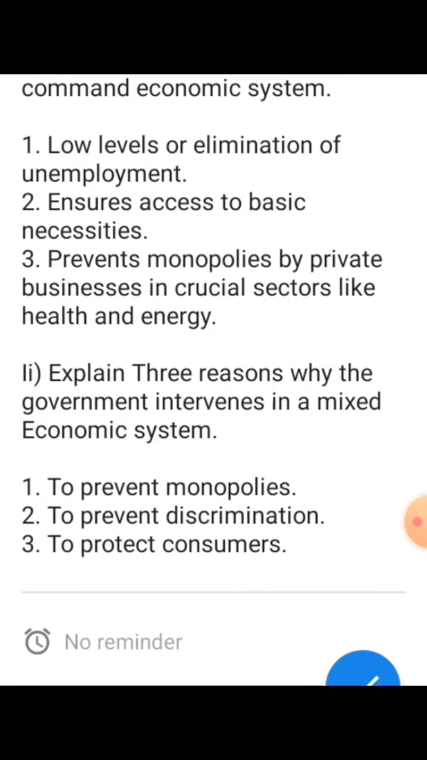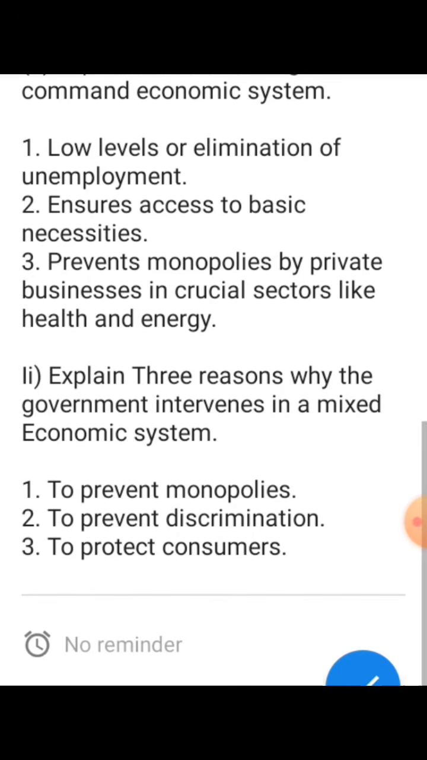So the 3 reasons why the government intervenes in a mixed economy are that they have to prevent monopolies. See, we have a lot of large companies that take over the market to dominate. So the government comes in, making sure that they don't monopolize the market. To prevent discrimination, so that there should not be discrimination, and to protect consumers. So those are the 3 reasons why the government intervenes in a mixed economic system.